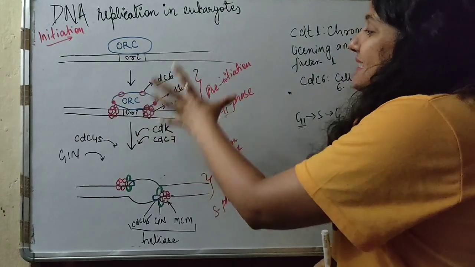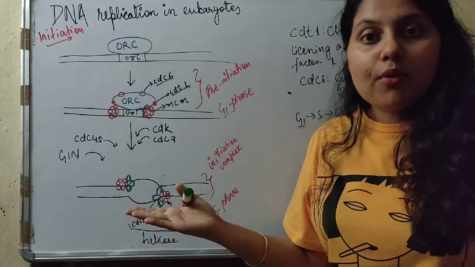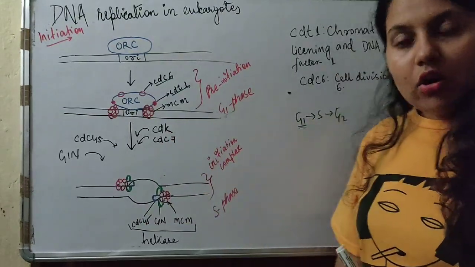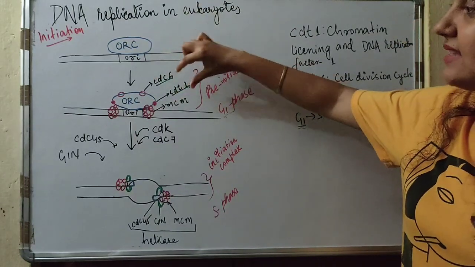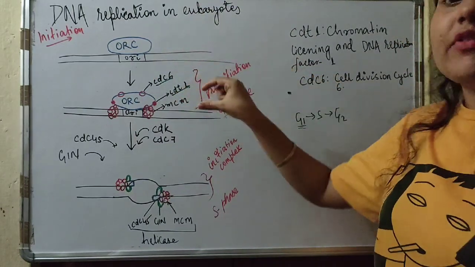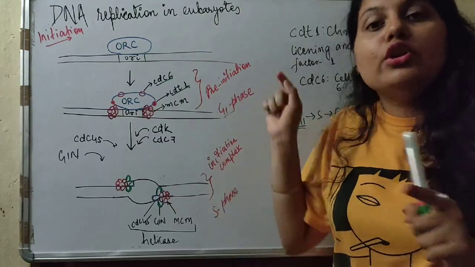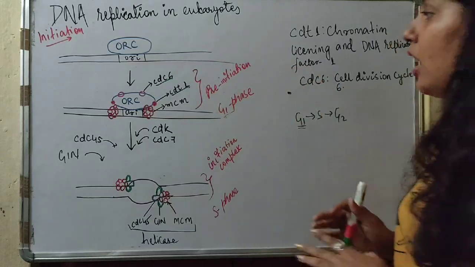So CDC6 and CDT1 act as a platform so that the MCM protein can come and bind. After the binding of MCM, these two proteins have no other function, so they will fall off.